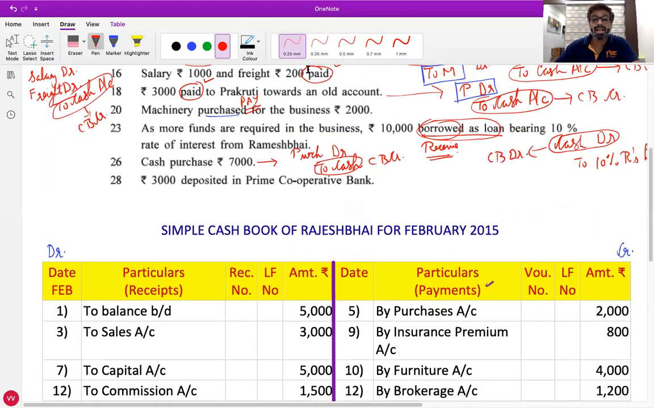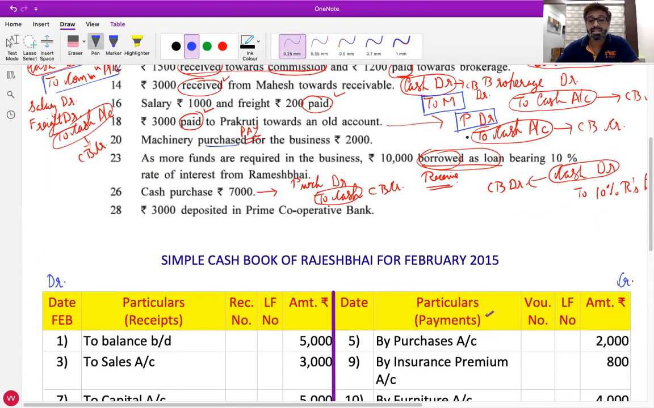Otherwise also all of you tell me, when we purchase the goods for cash, will we receive the money or do we have to pay the money? Pay the money, so it will come on payment side. Now the last transaction from Subhanpura.